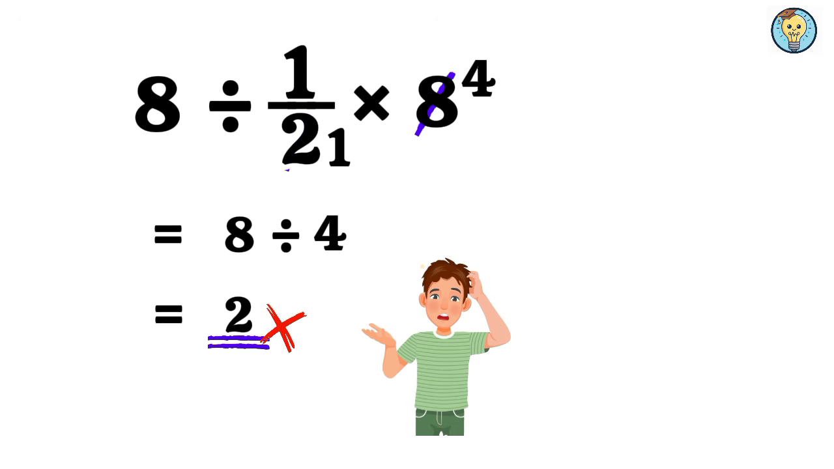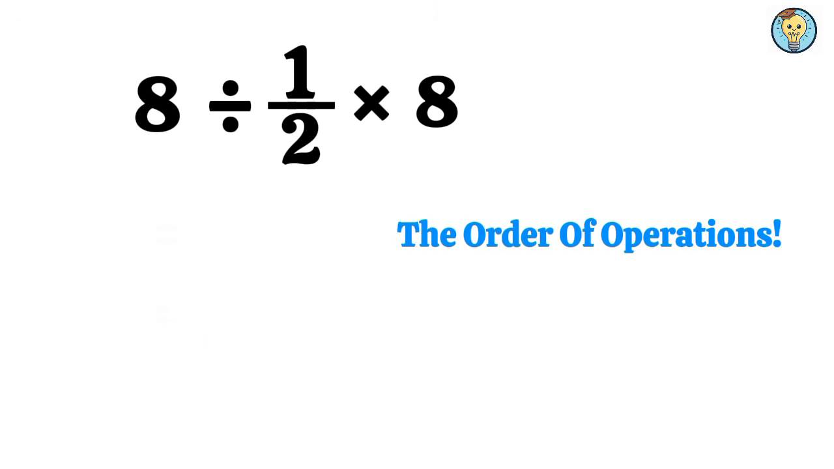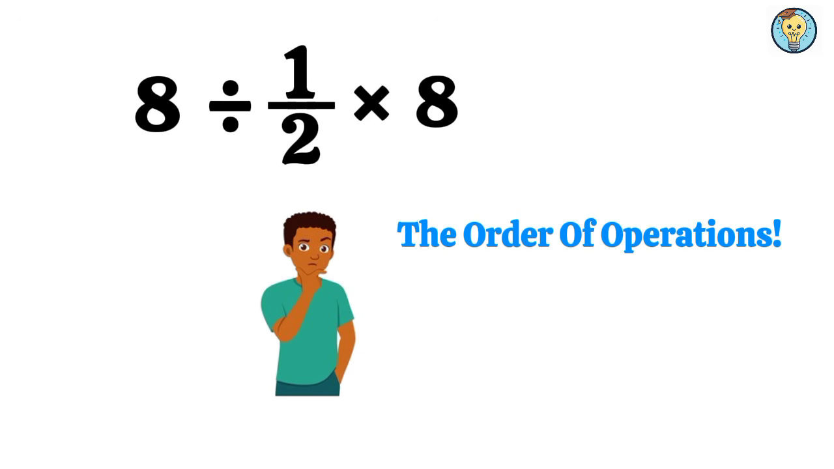But this is not correct, because we didn't follow one of the most important rules in mathematics. The order of operations. The order of operations tells us that we cannot just solve a math problem in any random order. There is a specific sequence we must follow to get the correct answer. This sequence is remembered using the acronym PEMDAS.